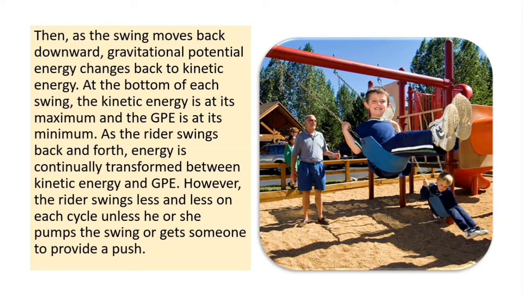Then, as the swing moves back downward, the gravitational potential energy changes back to kinetic energy. At the bottom of each swing, the kinetic energy is at its maximum and the GPE is at its minimum. As the rider swings back and forth, energy is continually transformed between kinetic energy and GPE. However, the rider swings less and less on each cycle, unless he or she pumps the swing or gets someone to provide a push.